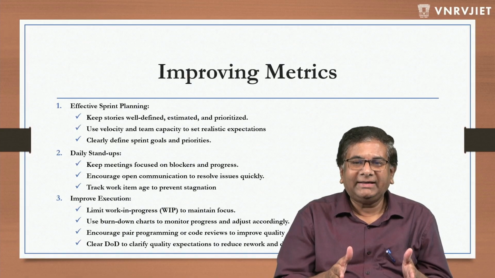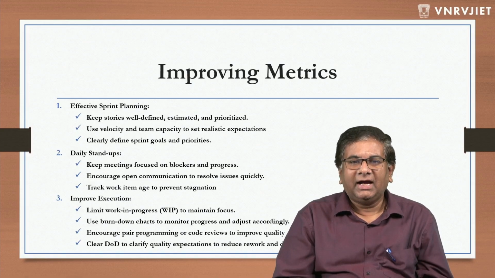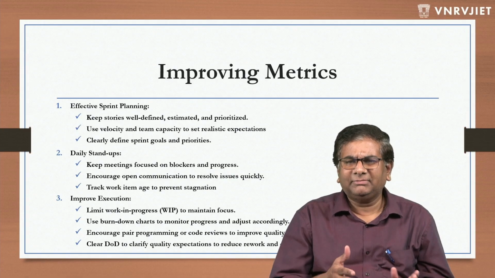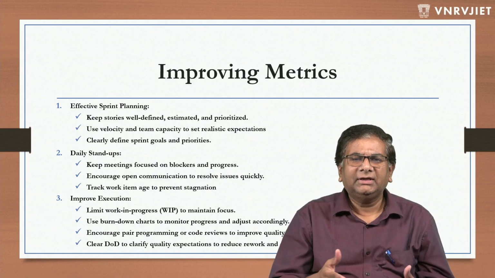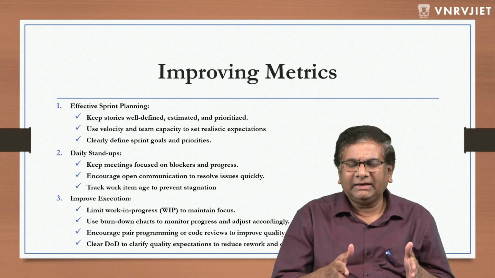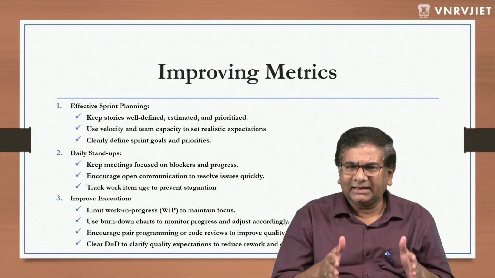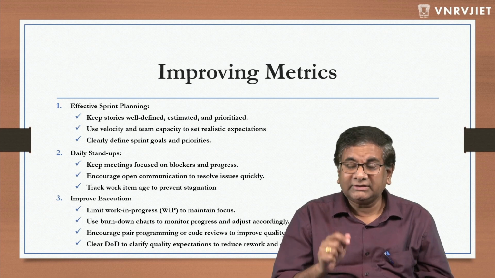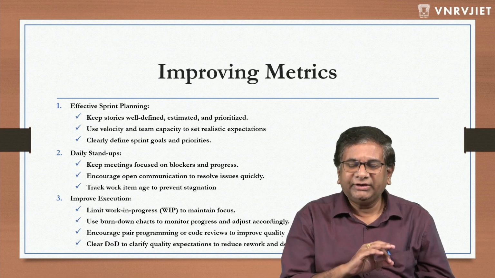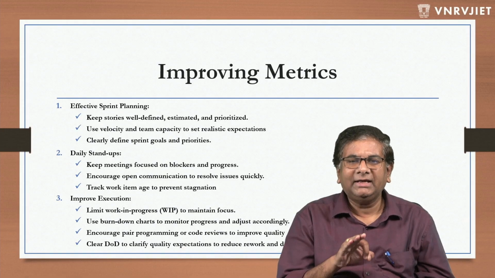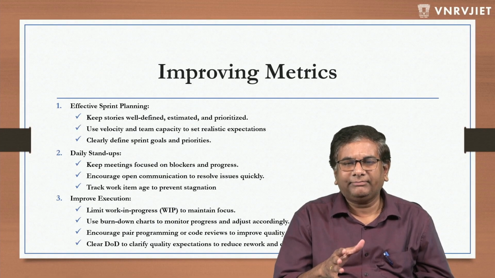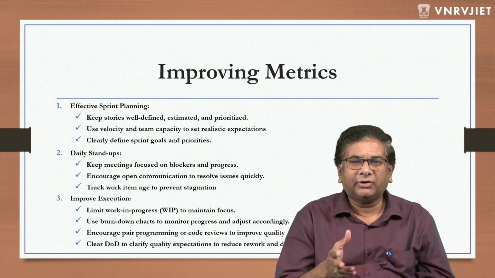Keep stories well defined, estimated, and prioritized. It is very important in Agile, and Agile Scrum. Basically we are talking about Scrum, right? So whatever stories we are working on, they should be very clearly well defined. Team should understand what they are exactly supposed to do, and they should give a proper estimation for that, and they should know the priority of the story. These three things are very important for a story to be taken. If those three are not there, then I think things could go wrong and the metrics could go wrong.